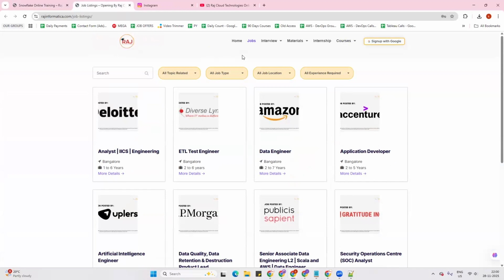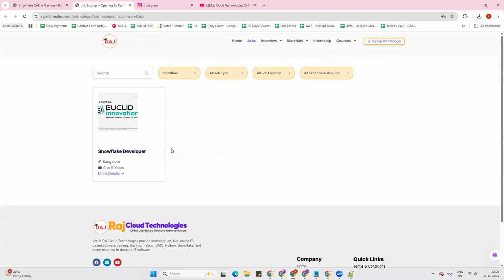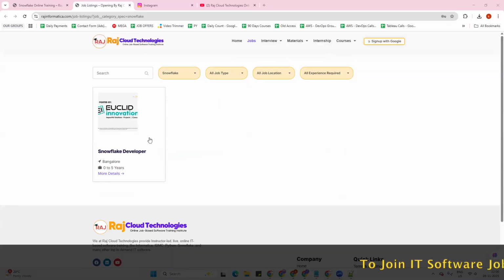But when it comes to job applying, if the job role is directly related to Snowflake, like Snowflake developer, Snowflake DBT developer, Snowflake consultant, Snowflake associate, they are able to apply for the jobs. If the job roles are a bit complicated, they are unable to understand or see the job roles properly. If someone sees Snowflake developer, they go and apply directly. But if it is just data engineering, like Snowflake data engineering, people get confused and are unable to understand.